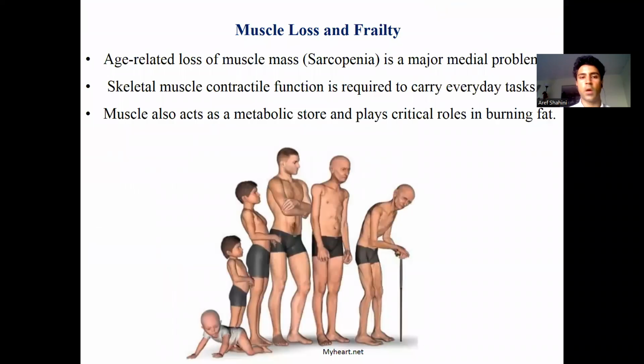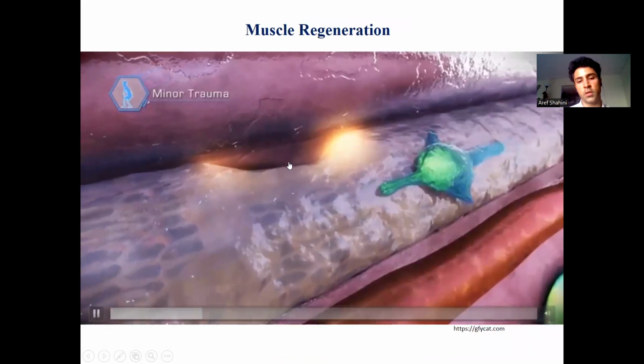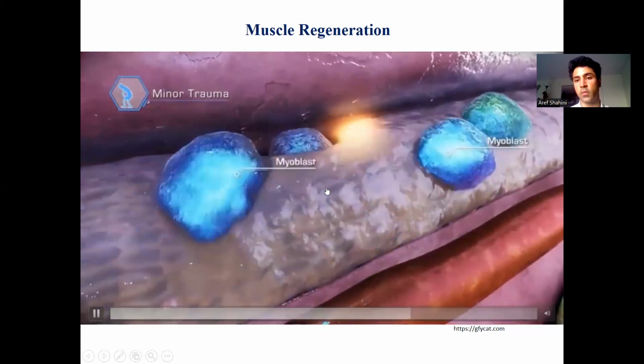So as you know, skeletal muscle loss and frailty is a major medical problem in the aging population. As we age, we lose our skeletal muscle mass that's important for carrying out everyday tasks and also regulating our metabolism. Skeletal muscle is composed of multinucleated myofibers, and there are stem cells located within the basal lamina of these myofibers that are responsible for regenerating them upon an injury. They are capable of proliferating, migrating, and differentiating into multinucleated myofibers.